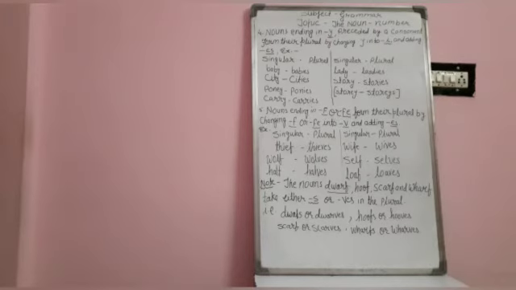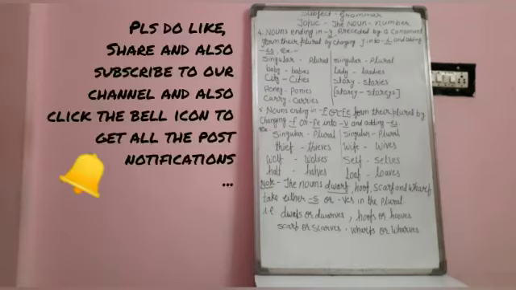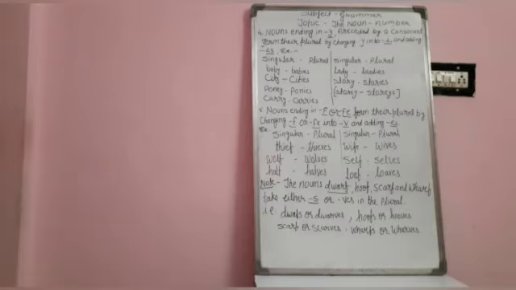A note I have given here: some nouns like dwarf, hoof, scarf, wharf take either S or VES in their plural. You can see I have written those: dwarfs or dwarves, hoofs or hooves, scarfs or scarves, wharfs or wharves.